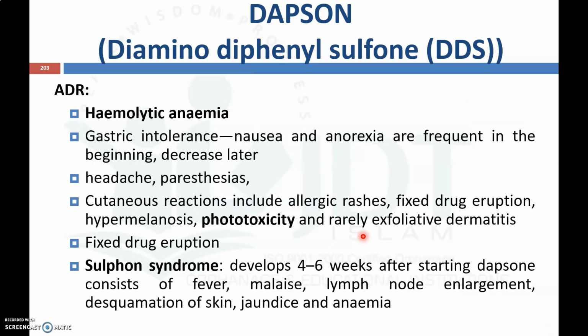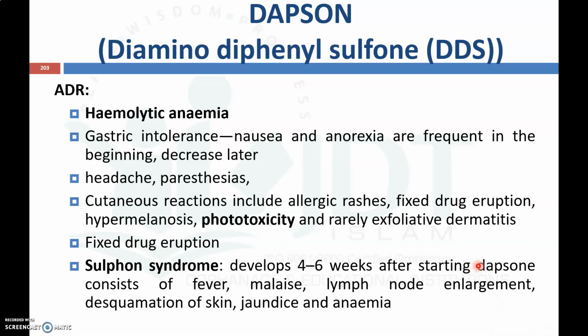Now coming to the adverse drug reactions. Hemolytic anemia is the important adverse drug reaction of dapsone. Then gastric intolerance like nausea and anorexia are frequent in the beginning and then decrease. Headache and paresthesia. Cutaneous reactions which include allergic rashes, fixed drug eruption, hypermelanosis, and phototoxicity are important adverse drug reactions of dapsone.